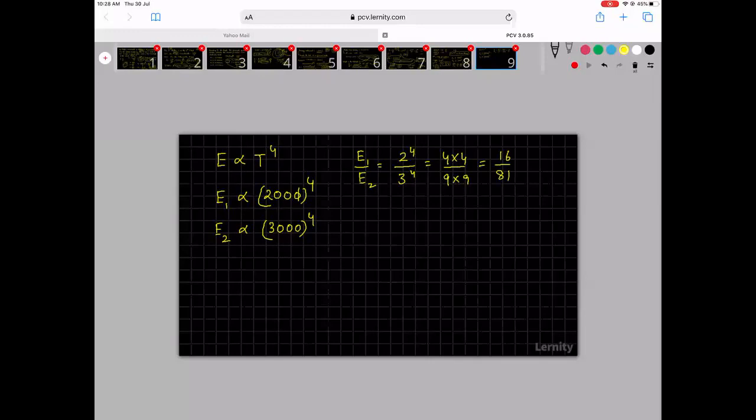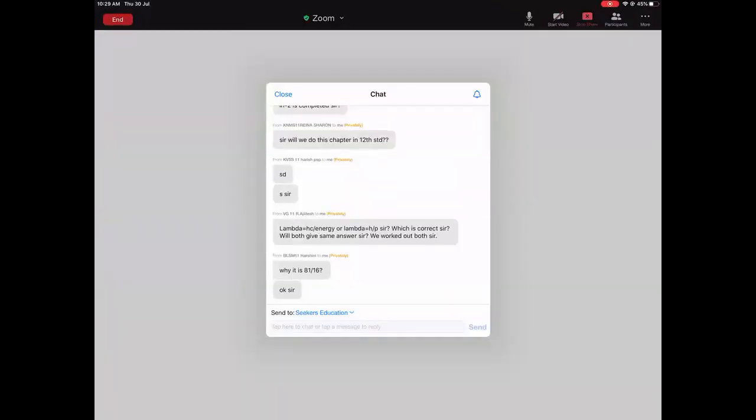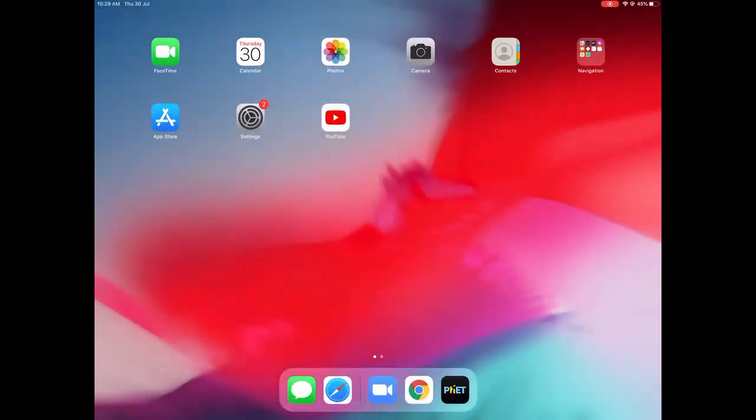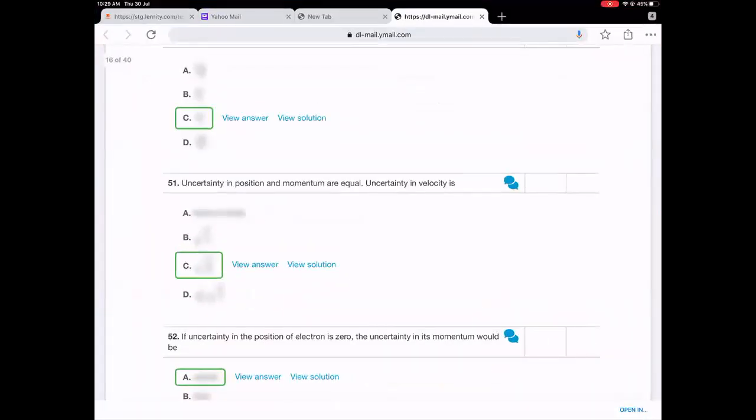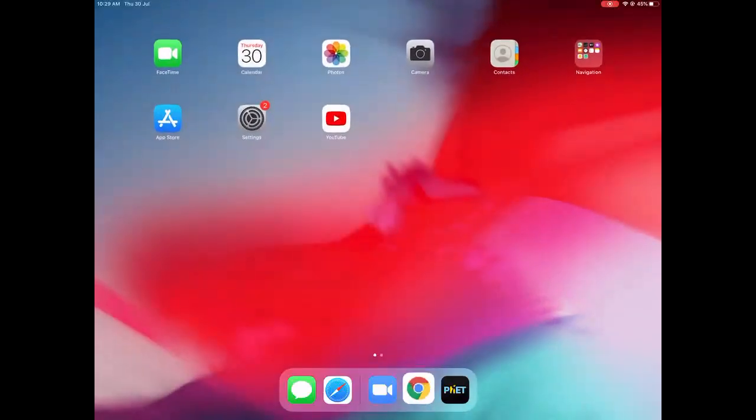Then I asked you for E2. So cross multiply. E2 is equal to 81 by 16 times E1. This elementary maths we all should be working on. We are not working on it. So unless you work on it, what happens is, okay, anyway, forget it. Let's move on. Yeah, so next one, uncertainty in position and momentum are equal. What is the uncertainty in velocity?